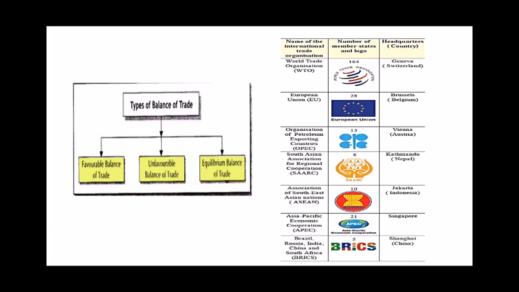Now we move on further to international trade organizations. Now what are international trade organizations? They carry out trade at an international level, which is very complex. It becomes very difficult when a person or a country does international trade, whereas domestic trade is much easier. When trade takes place between two or more nations, there are many things like the economy of the country, government policies, markets, laws, judicial system, currency, etc., which we need to consider while we do trade at an international level.